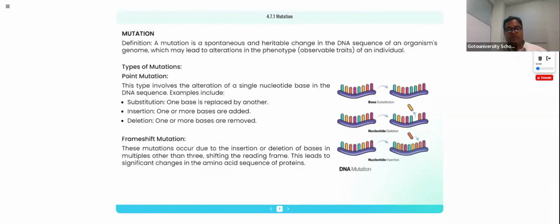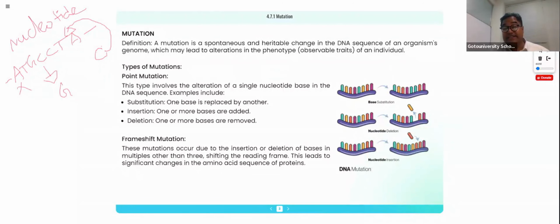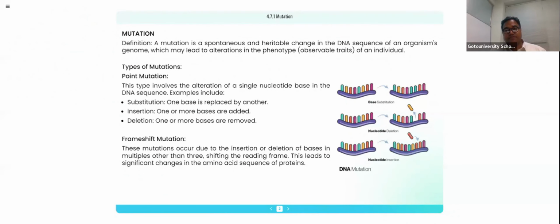See, if you're talking about a DNA, A, T, G, C, C, T, A, right? So these are all the nucleotides. If a nucleotide is getting changed, for example, if the C is becoming G, or if the A is deleted, or if a C is introduced between the T and A, okay, so like this, if one nucleotide is becoming some other nucleotide, or one nucleotide is deleted or replaced or added, then we call that a mutation, right?